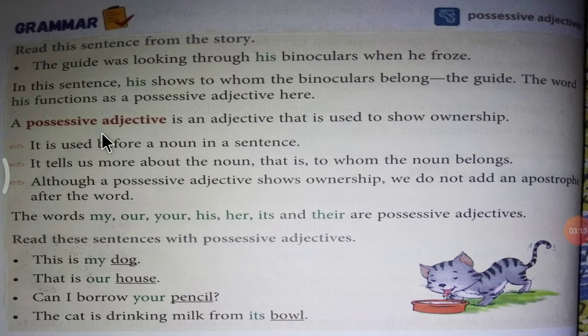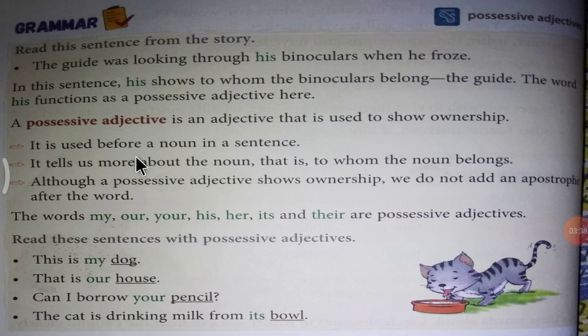So here is a definition of possessive adjective. What is a possessive adjective? A possessive adjective is an adjective that is used to show ownership. It means things belong to whom, who is the owner of this thing. That word is called a possessive adjective.